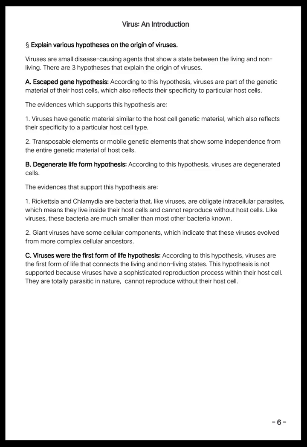C. Viruses were the first form of life hypothesis. According to this hypothesis, viruses are the first form of life that connects the living and non-living states. This hypothesis is not supported because viruses have a sophisticated reproduction process within their host cell. They are totally parasitic in nature and cannot reproduce without their host cell.